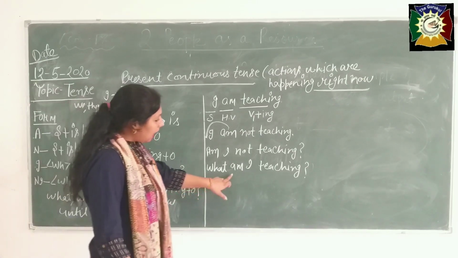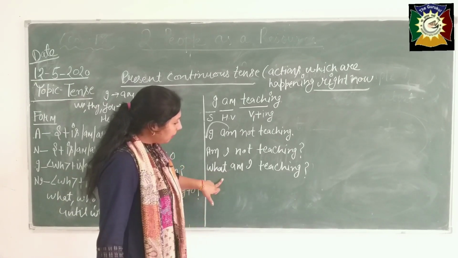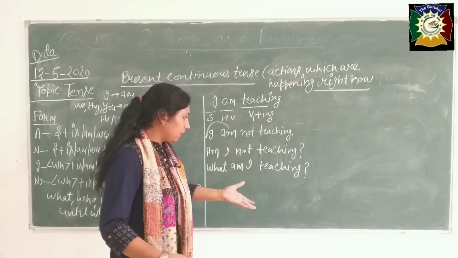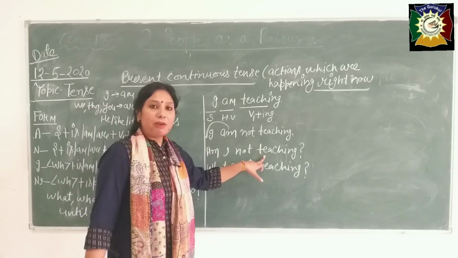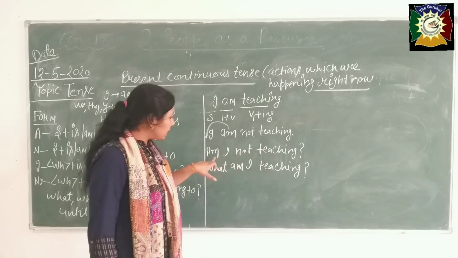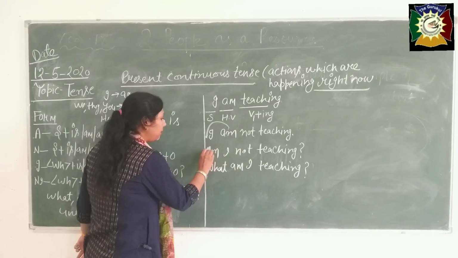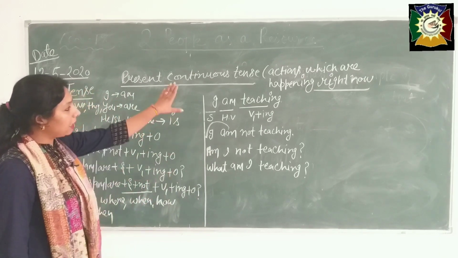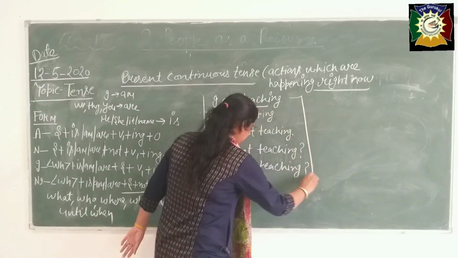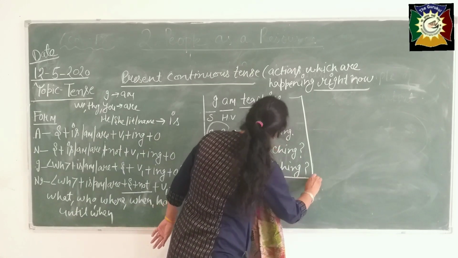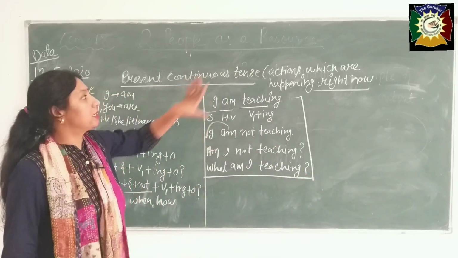So what am I teaching? You have to elaborate, beta. You have to mention here what I am teaching. Anything, meaning tense. Okay, am I not teaching? You can give the answer here in yes or no. That's why you will use am, is, are here. Okay, beta, this is the form of this present continuous tense.